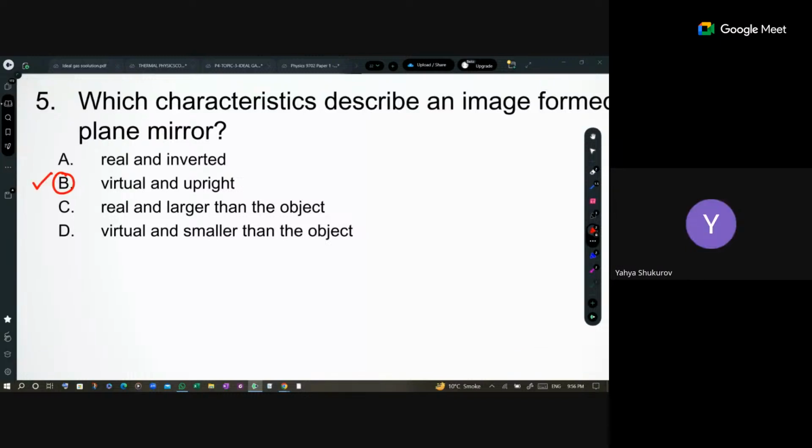Yes, because the image would be virtual and upright. Real cannot be there, it's against the nature of a plane mirror. Virtual is fine, but it is not smaller. It is of equal size. That's why this option is incorrect. Got it?